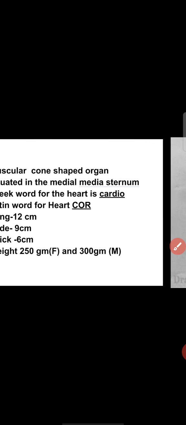Here is the sternum and mediastinal region. That means your heart is located here in the mediastinal region, that is medial to the sternum, located in the middle of the mediastinum, on the left side.